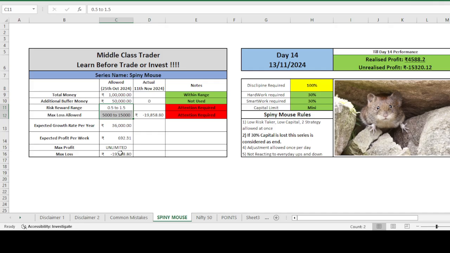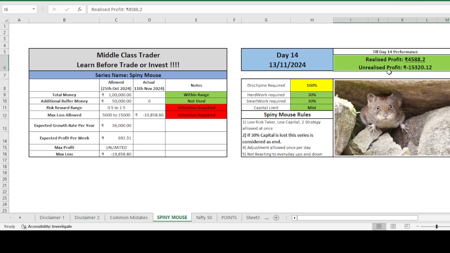And the maximum loss is this much. It is not in the limit, and 0.5 to 1.5 risk reward, and currently I can't calculate it because the position is like that, but let's see. And realized profit will be like 4588.2. Earlier yesterday it's around 16,500.